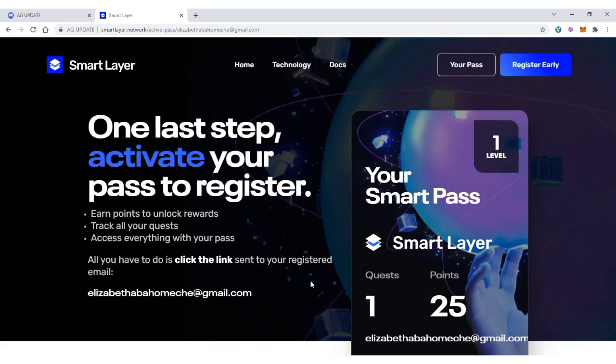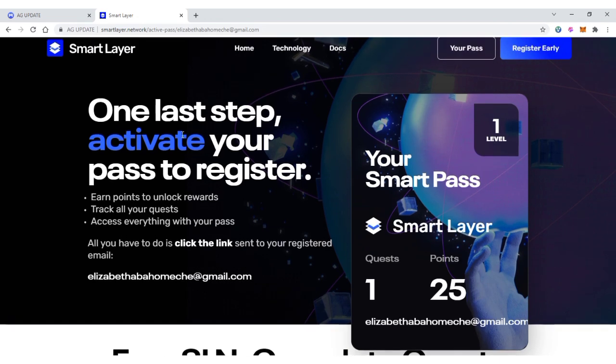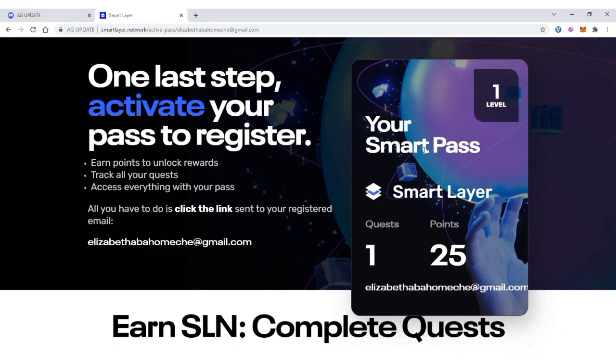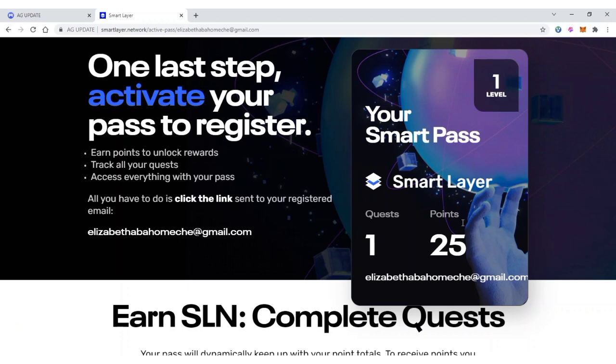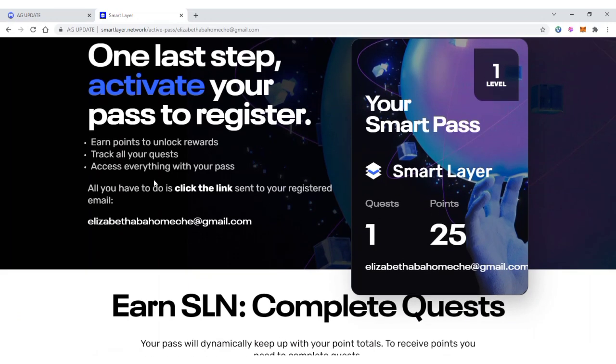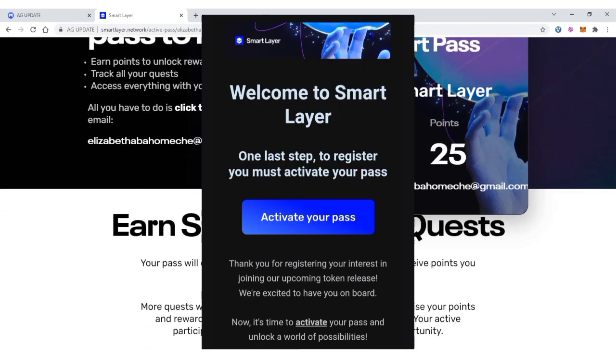After clicking on register, it is going to bring you here. You're going to see one last step: activate your pass to register. So you can see your Smart Pass. We have just gotten a Smart Pass for you, so you can see the quests and the points that you have. Earn points to unlock rewards, track all your requests, access everything with your pass. All you have to do is click the link sent to your registered email. Now go to your email box to check if you got a message from Smart Layer.